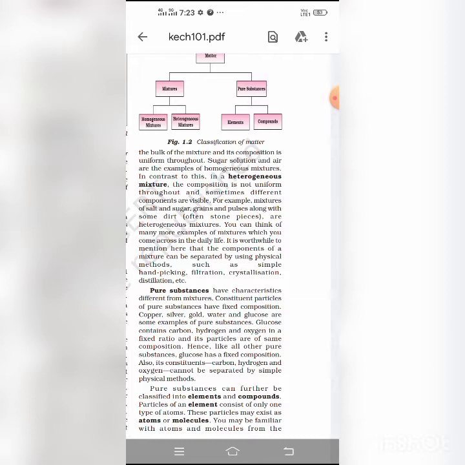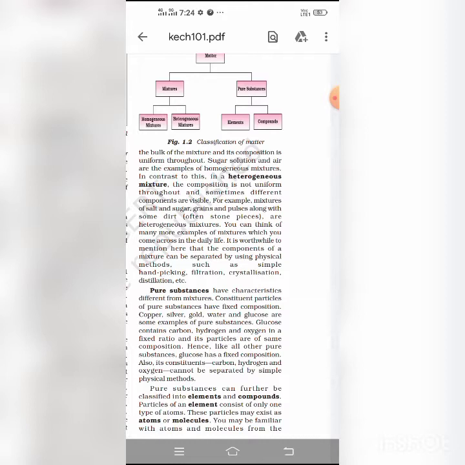So a compound is a pure substance composed of two or more elements chemically combined in a definite or fixed proportion by mass. As a result of chemical combination, the original properties of the elements get replaced by an entirely new set of properties that are characteristic of the compound. Clear?